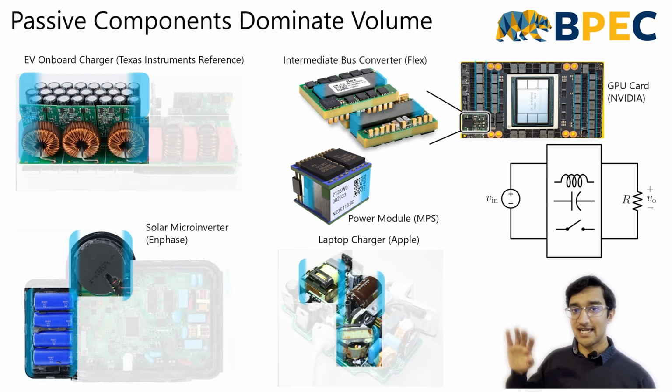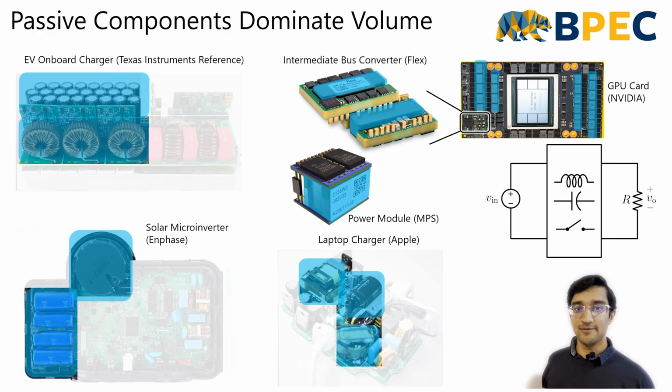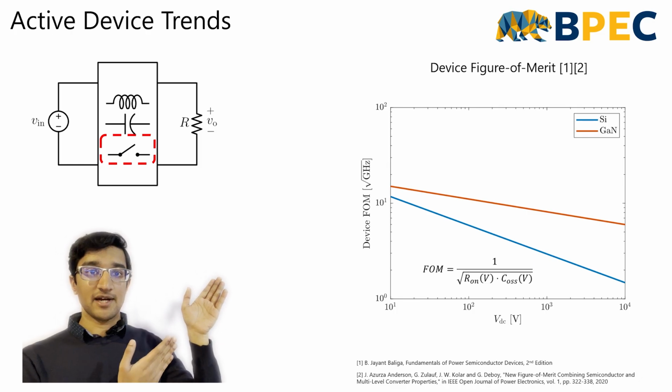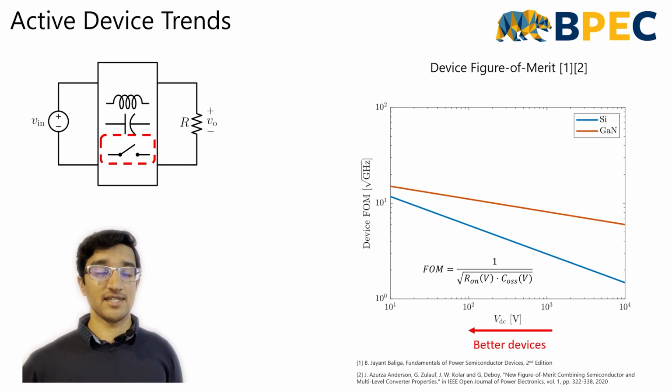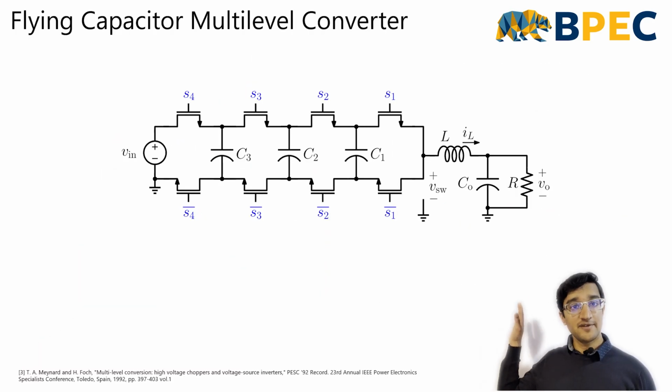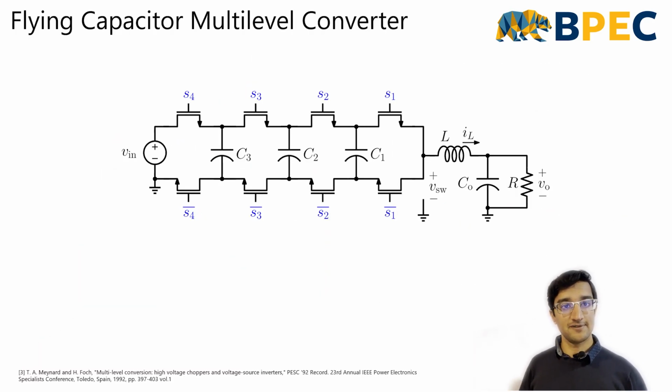We typically see passive components dominating converter volume and can make converters more compact by re-evaluating passive component utilization. Switching devices used in power electronics achieve higher performance when designed for lower blocking voltages, motivating designs with series-connected low-voltage devices. These trends have motivated research into flying capacitor multilevel converters.